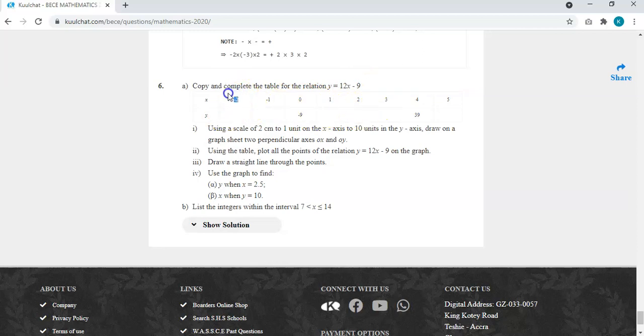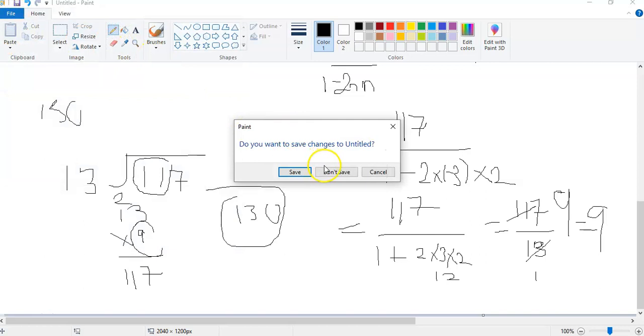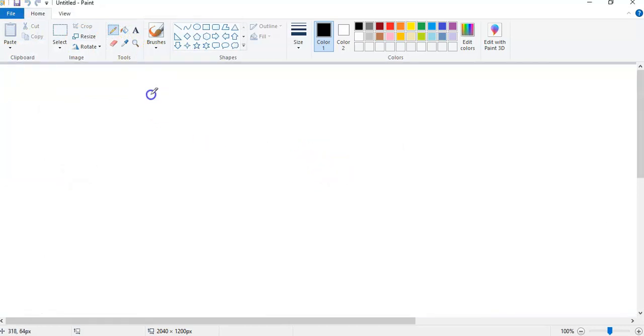So now when our x is equal to -2, we put -2 over here, so we end up getting 12 times -2 minus 9. Now 12 times -2 gives you -24. So you get -24 minus 9. That gives you negative what? 33. So here is going to be -33. Okay. So our y is equal to what?